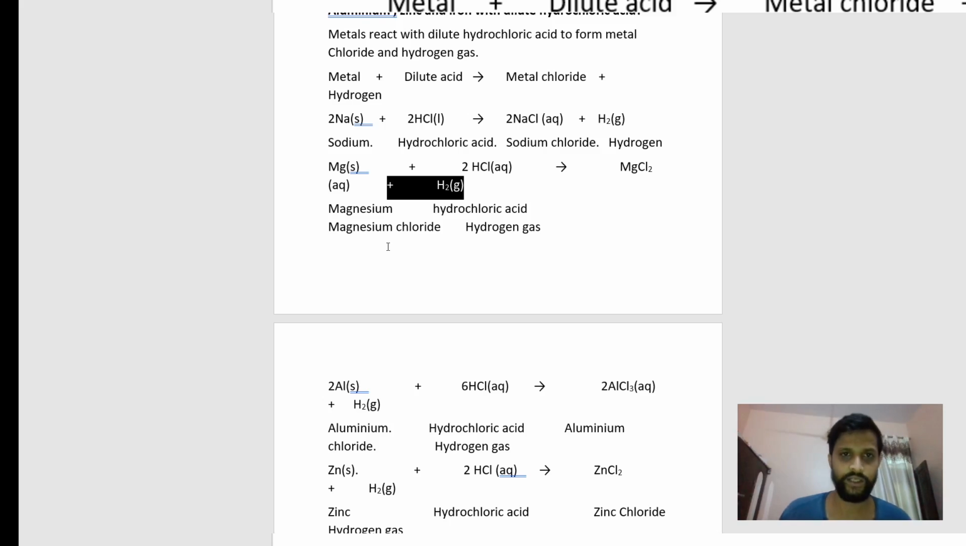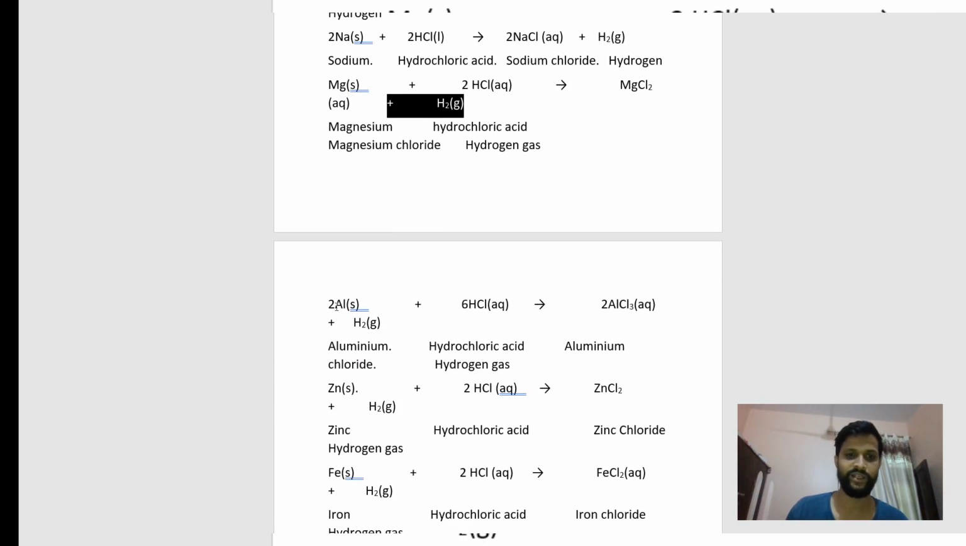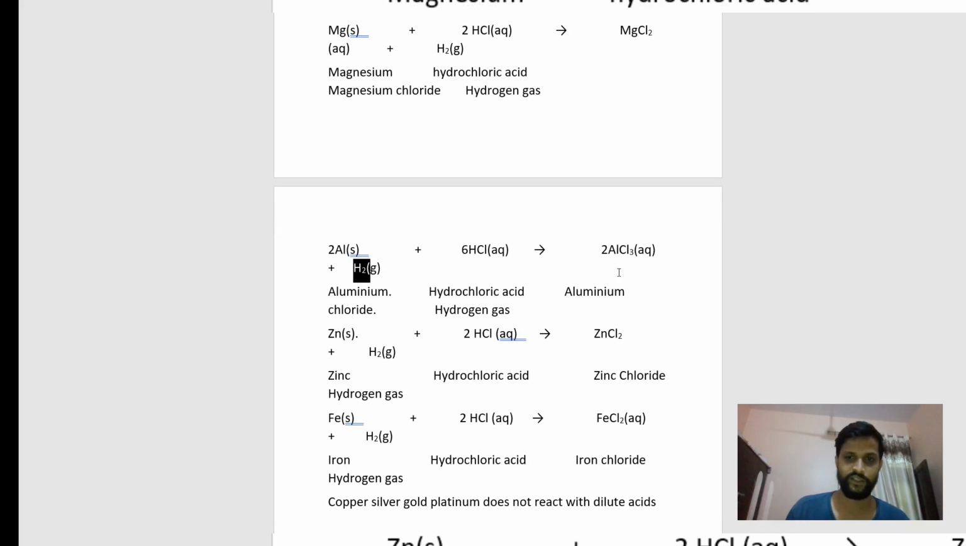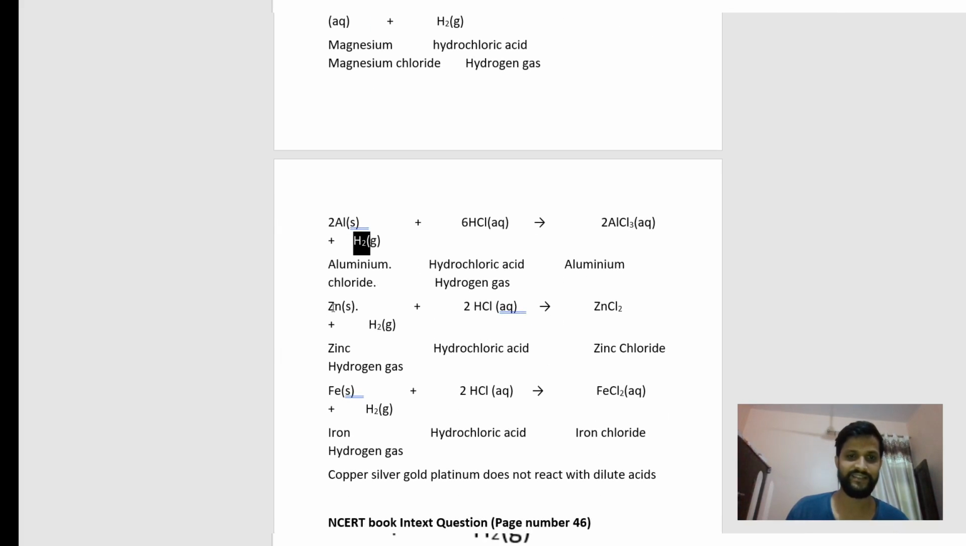Next, we have aluminium. So we have 2Al. When aluminium reacts with the HCl, there is formation of aluminium chloride, 2AlCl3, plus hydrogen gas. So always remember, whenever metal reacts with the acid, there is formation of salt plus hydrogen gas. In the same way, when zinc reacts with the dilute HCl, there is formation of ZnCl2 plus hydrogen gas.